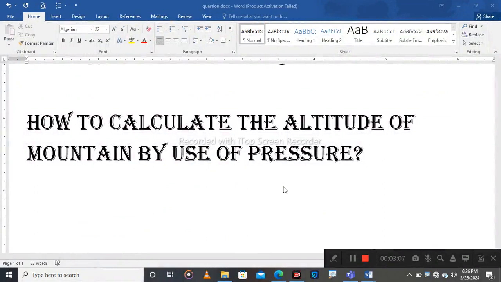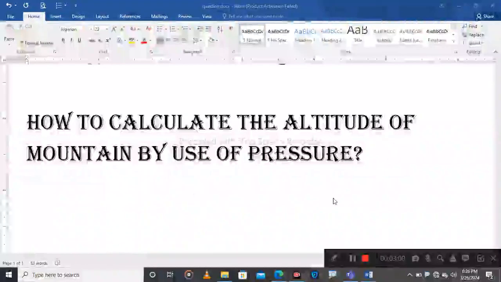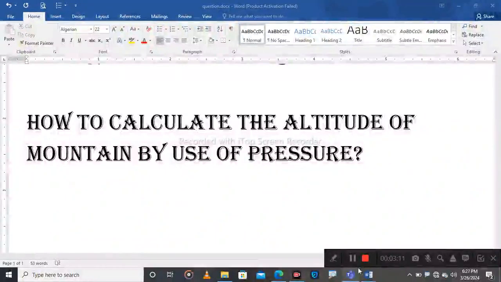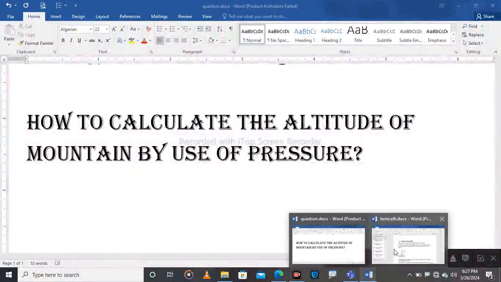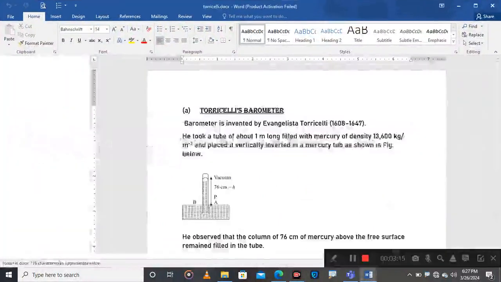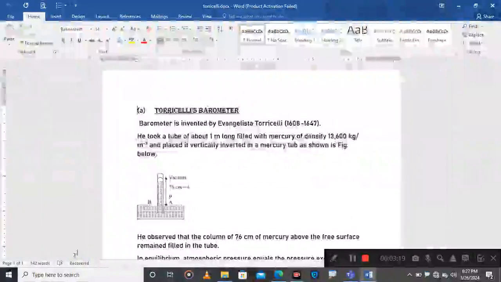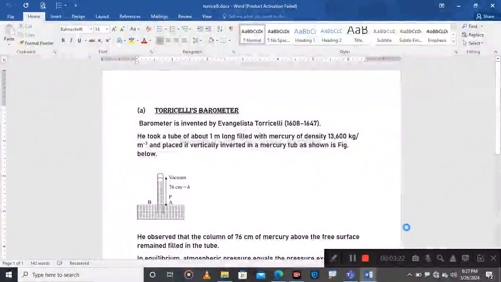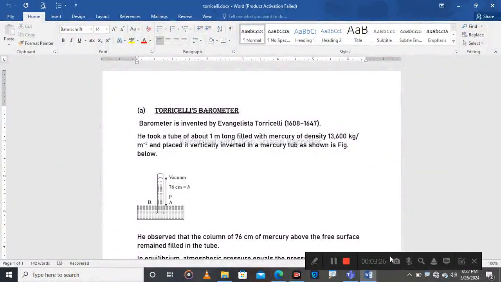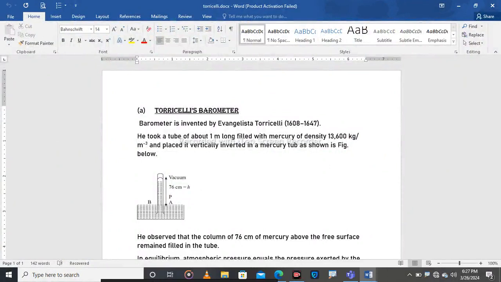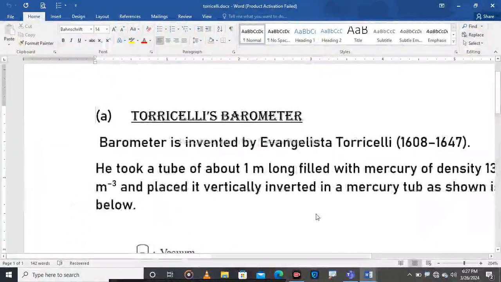Before going into details, we have to know more about the Torricelli barometer. What about the Torricelli barometer? It is a barometer invented by Torricelli, as you see there.